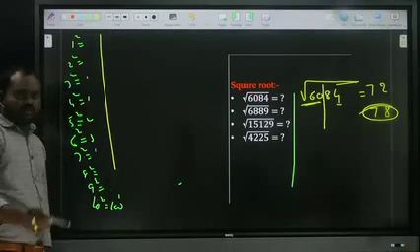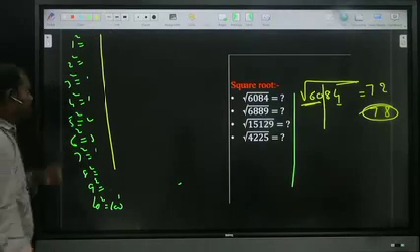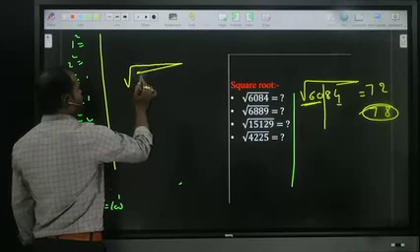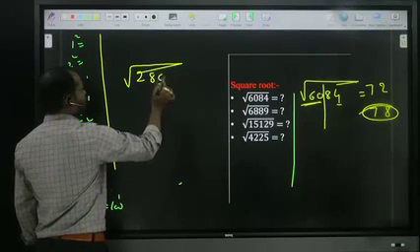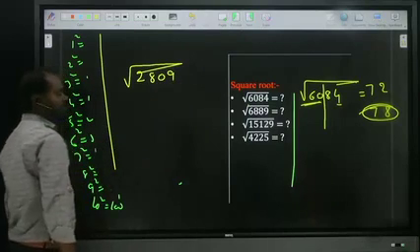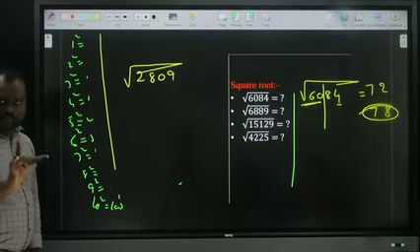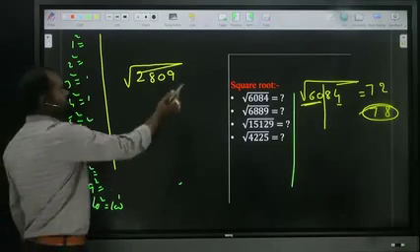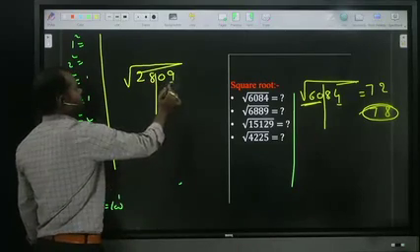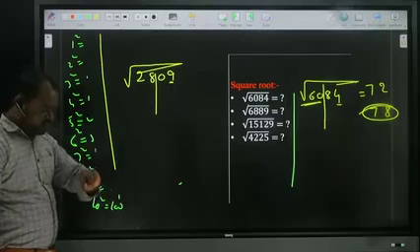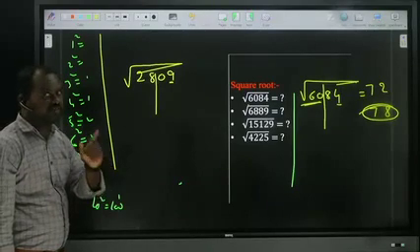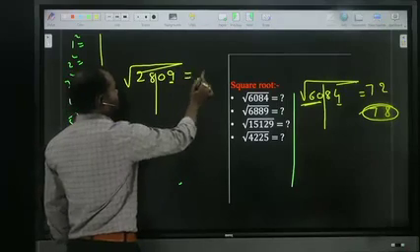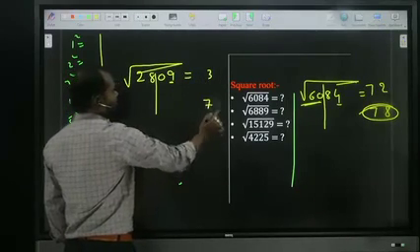I want the square root of 2809. What I said: break after two digits from the right hand side. 9, in which squares do you get it? 3 square as well as 7 square. 3 square is 9, 7 square is 49. So in your answer, the last digit may be 3 or maybe 7.